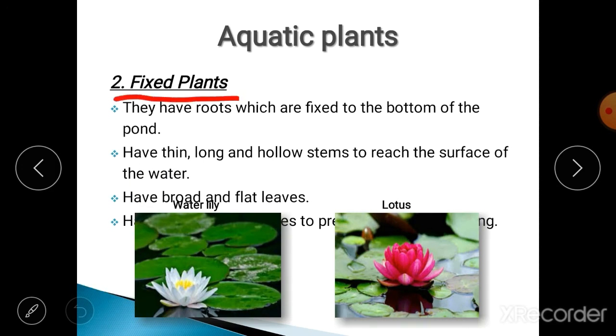fixed plants. What are fixed plants? Let's learn the properties of the fixed plants. Their roots are fixed to the bottom of the water source, pond, lake, whatever it is. Their roots are fixed to the bottom of the pond, that is the muddy soil. So they can't move, their roots are fixed.